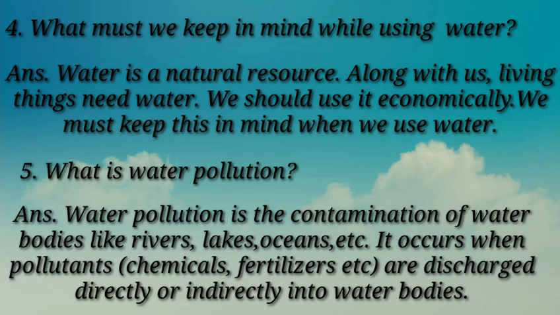Now the fifth one. What is water pollution? Water pollution is the contamination of water bodies like rivers, lakes, oceans, etc. It occurs when pollutants like chemicals, fertilizers, etc. are discharged directly or indirectly into water bodies.